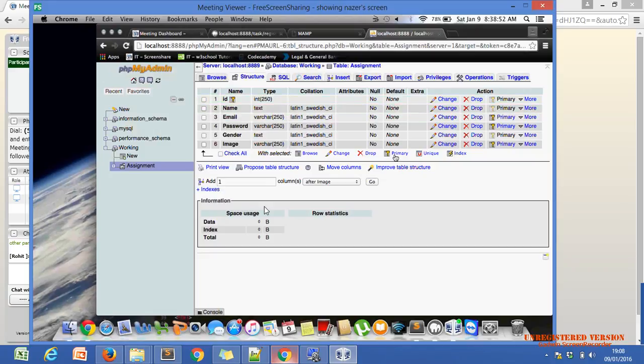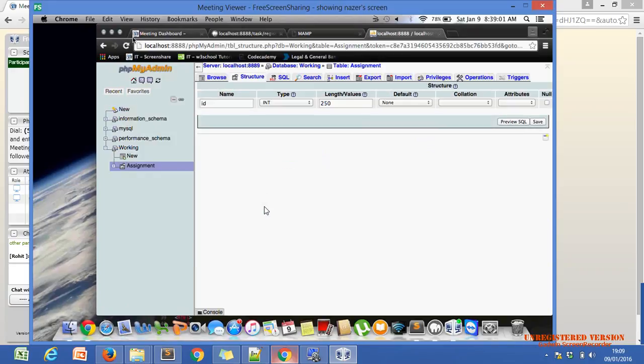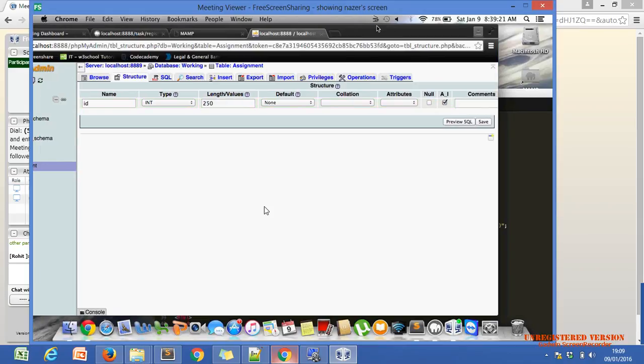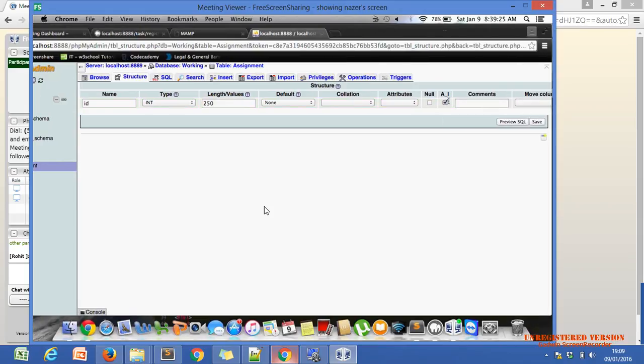Just change. Go to change on the ID section. There is, after extra, a change option. And just click. Yeah, after null there is one auto increment checkbox. Name, type, length, value, default, collation, attribute, null. After null, let me see what is this. What is the next? Yeah, auto increment true, and save it.